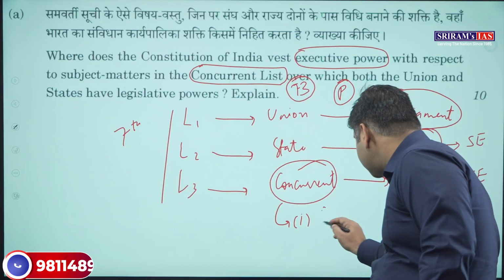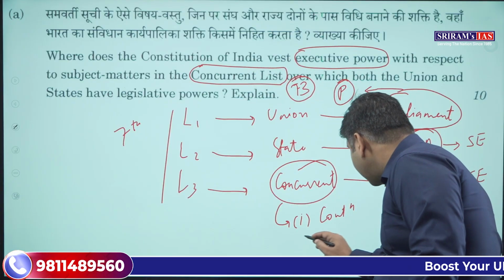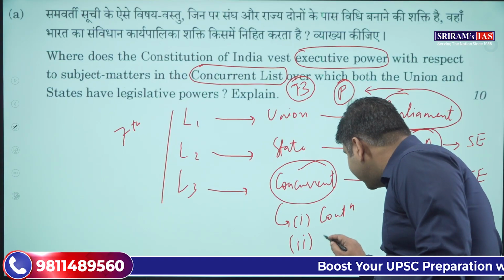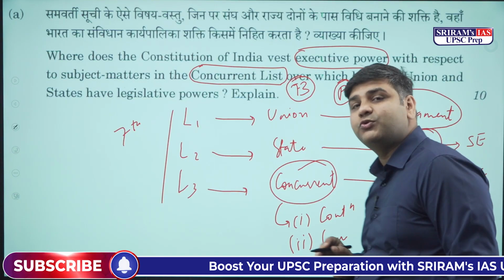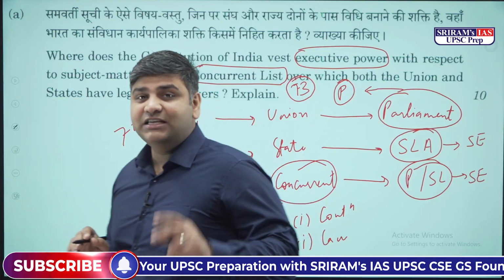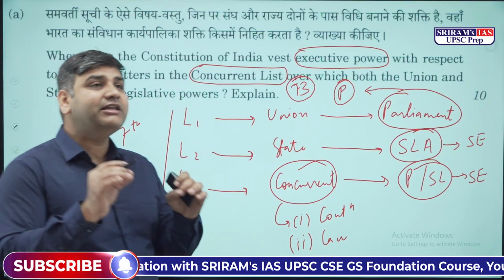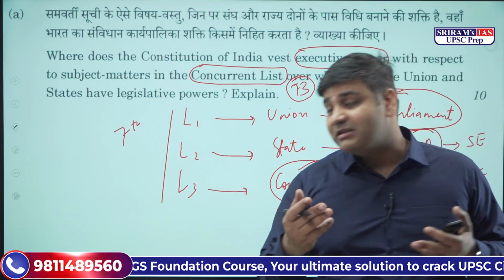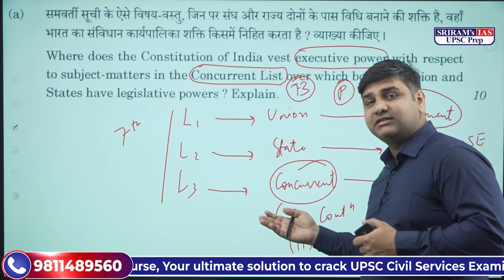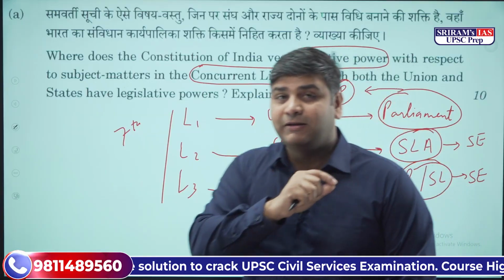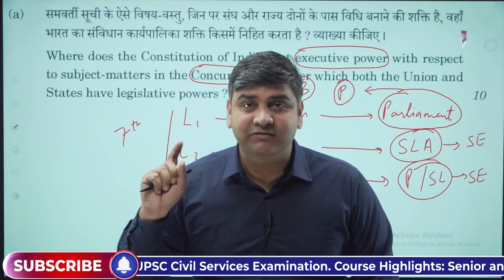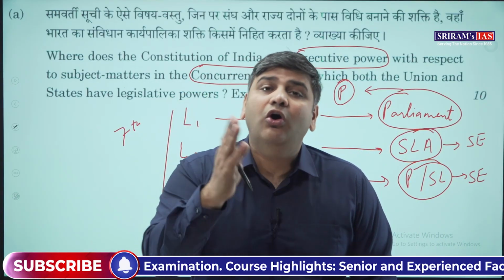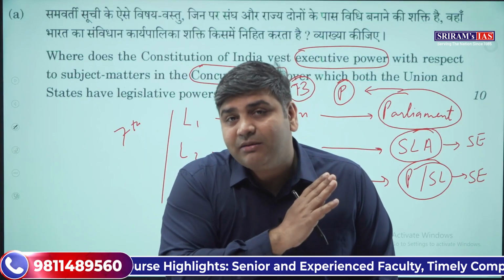Or, if the law made by the parliament mentions so. In these two conditions, any law made by the parliament or by the state legislative assembly on the concurrent list will be implemented by the central executive, if the Constitution says so or the law made by the parliament says so.